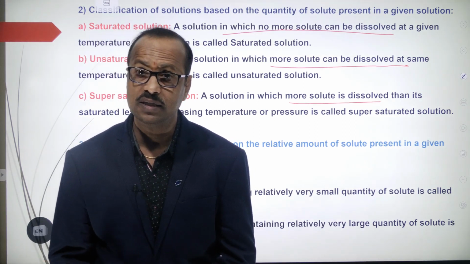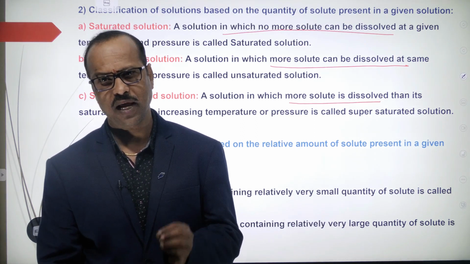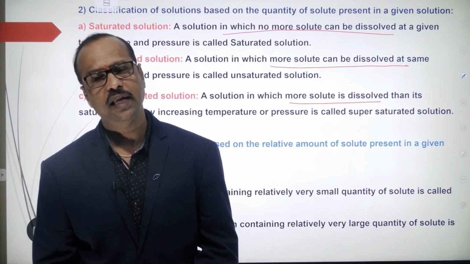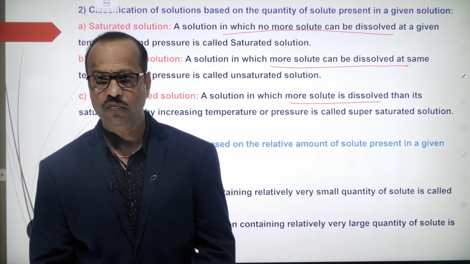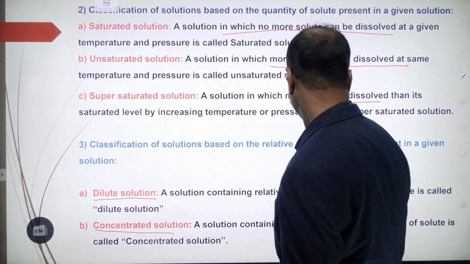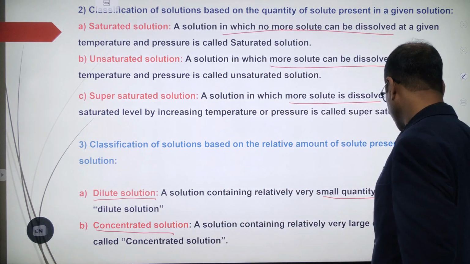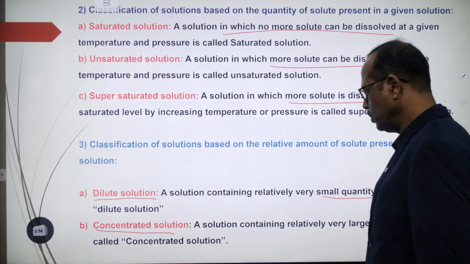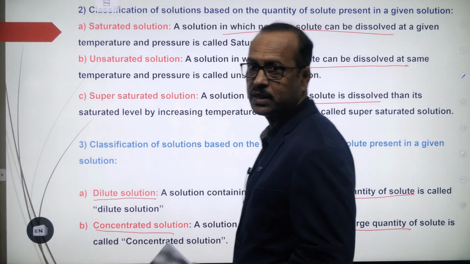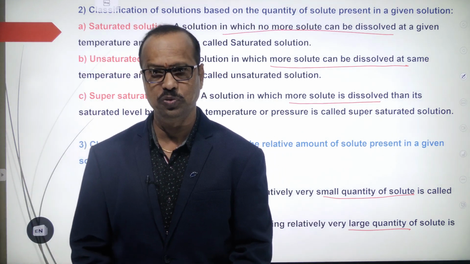What are dilute acids? Acids in which more water is there. The amount of water is more, but acid is less. Still they are acids, so they are called dilute. Dilute means the amount of water is more. So a solution containing a relatively small quantity of solute is called dilute, and one which contains a relatively large quantity of solute is called concentrated. These are the types of solutions we discussed.